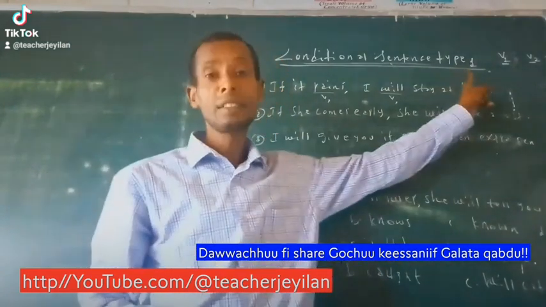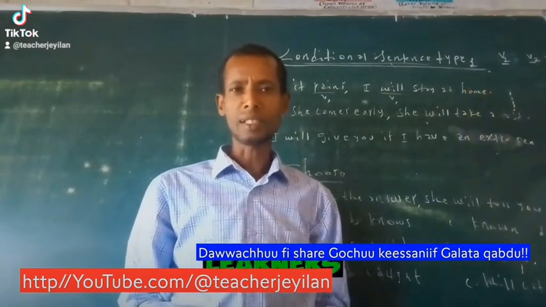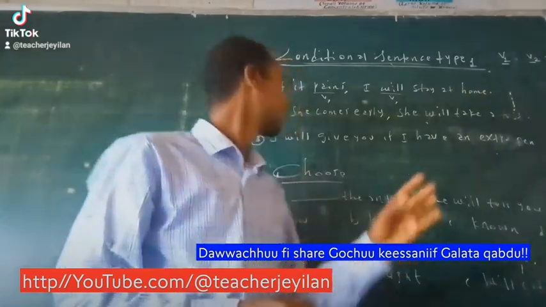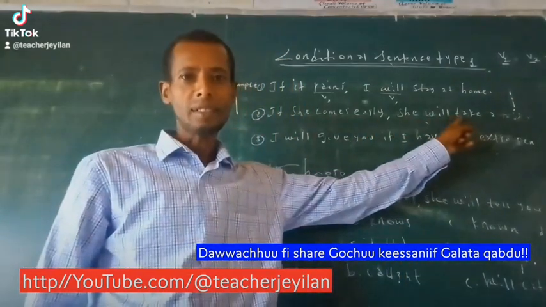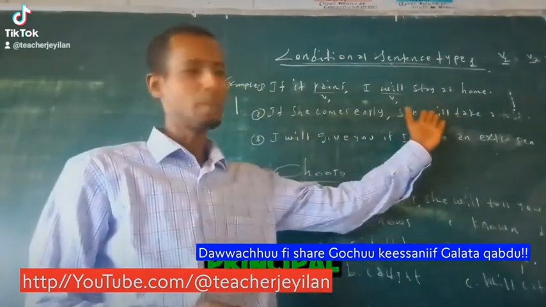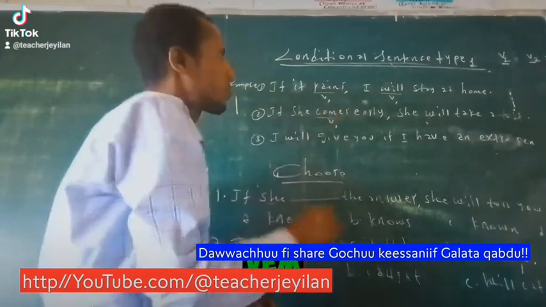Conditional sentence type 1. This is the secret that most of the learners do not understand. Type 1 has to do with verb 1. If she comes early, she will take a test. And in this sentence again, we have two parts, the if part and the main part. In the if part, the verb comes is verb 1.